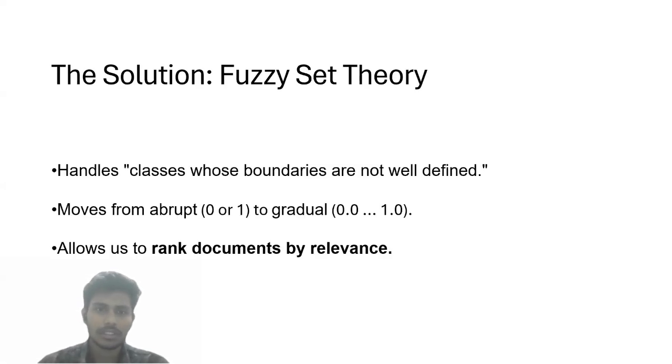The solution is fuzzy set theory. This is perfect for search because relevance isn't a yes or no question. It's how much. Fuzzy logic lets us move from abrupt 0 or 1 to a gradual score between 0 and 1, allowing us to rank documents by how relevant they are.